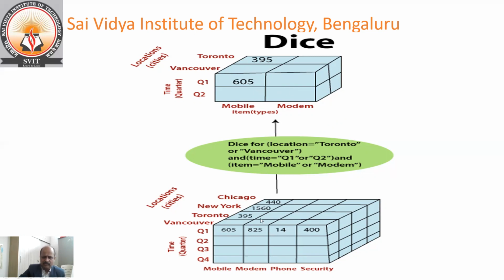If you give the input as Toronto or Vancouver, time Q1, Q2, and item mobile or modem, according to the condition you are going to obtain this cube.